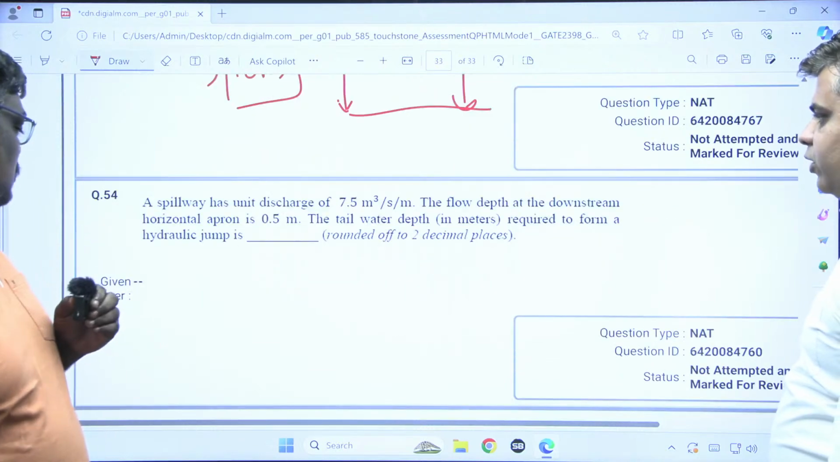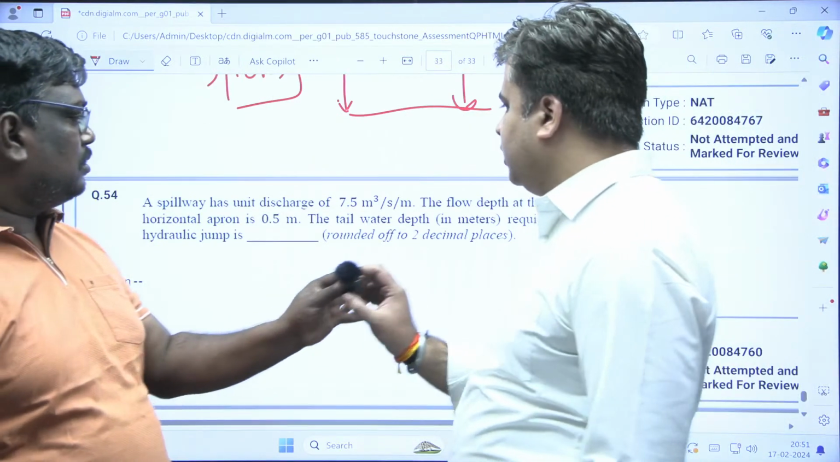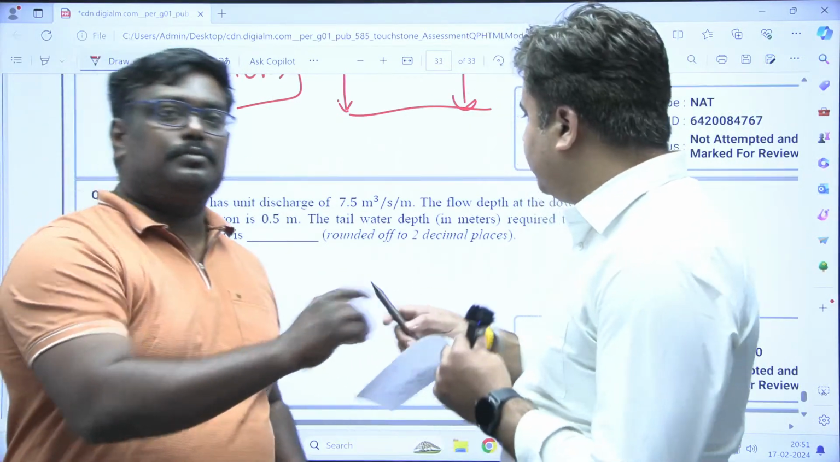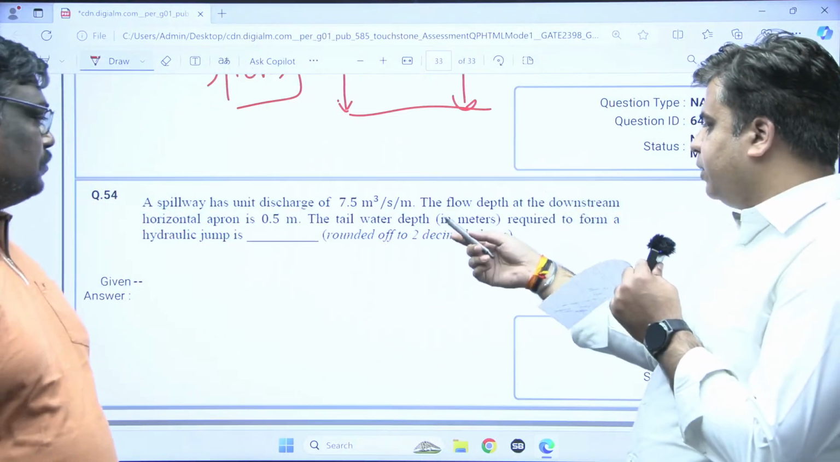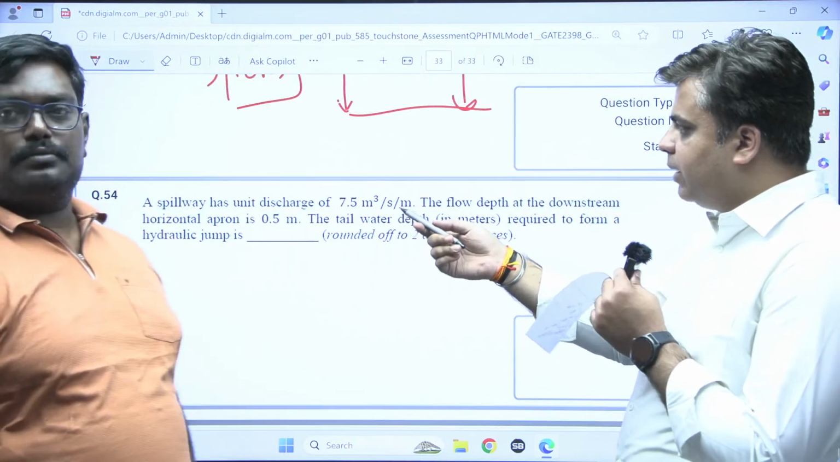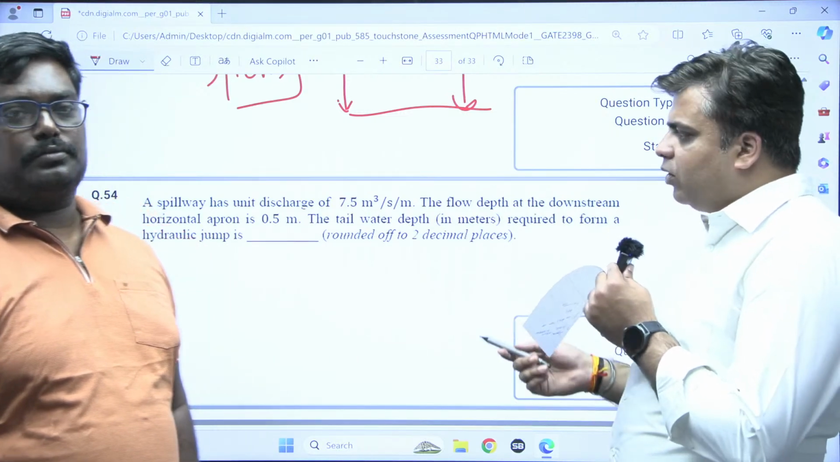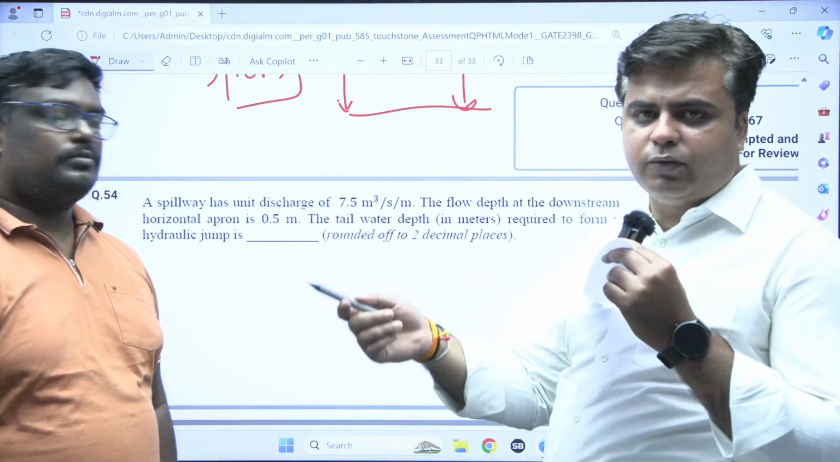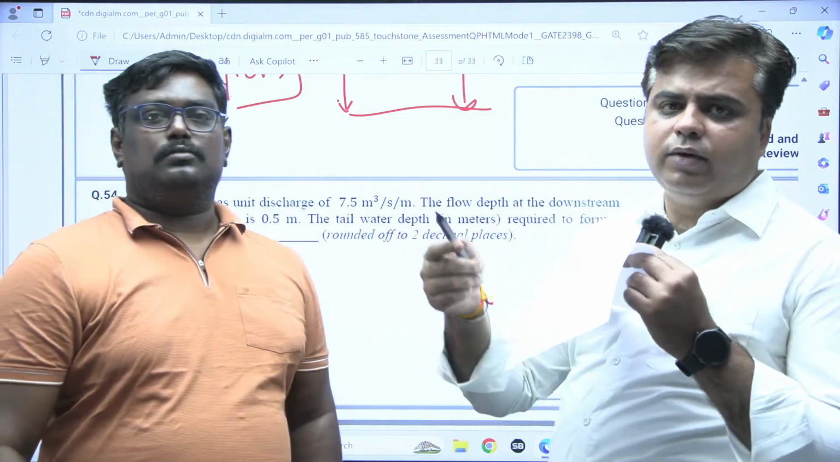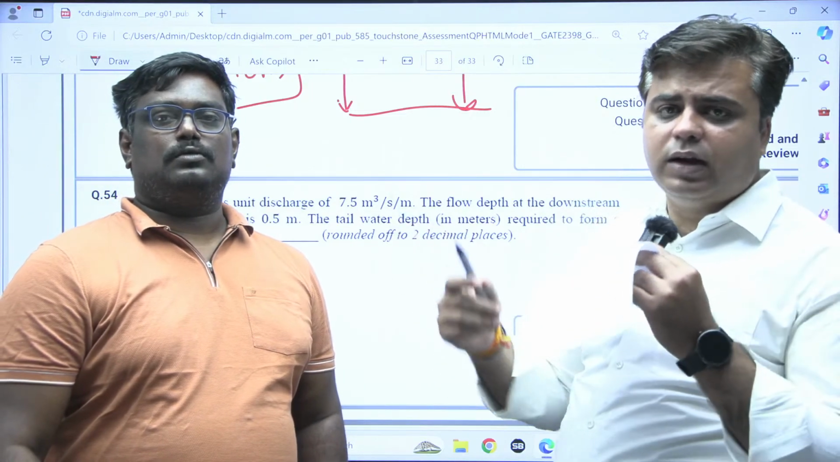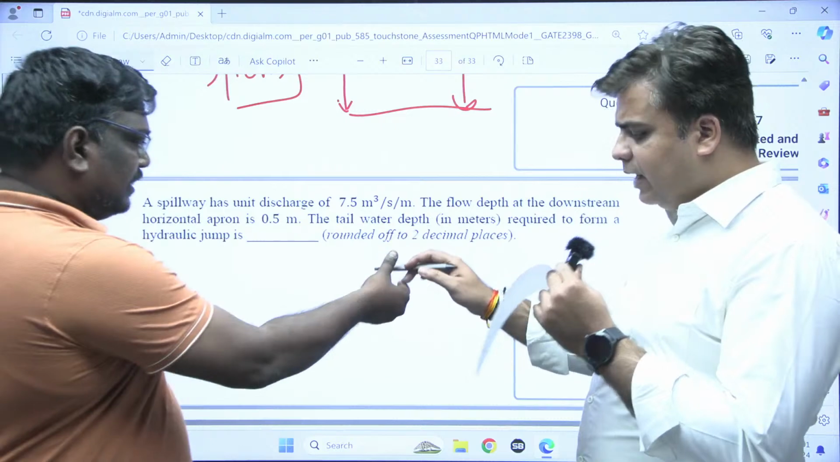Now this is a hydraulic jump question. A spillway has a unit discharge of 7.5 meter cube per second per meter. The flow depth on the downstream horizontal apron is 0.5 meter. The tailwater depth is given. You need to find the sequent depth Y2. You can use the formula Y1 by Y2, the Froude relation formula is there. So directly you can use this formula, sir.